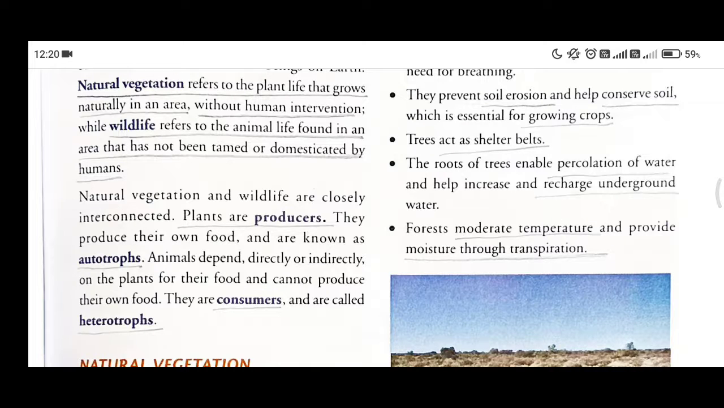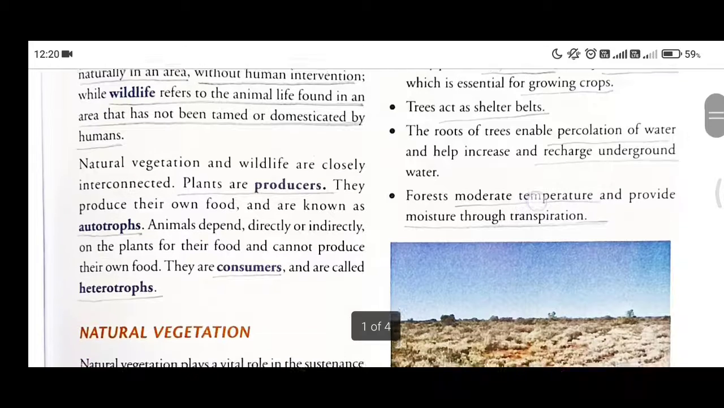Trees also help in the prevention of soil erosion, and they help conserve the soil, which is essential. If there is no soil, where will you grow crops, students? Right? A farmer, if he doesn't have the soil to grow his crops, where will he grow? So it is necessary to have trees to conserve the soil. Otherwise, all the soil will be washed away by rain. Apart from that, trees also act as shelter belts.